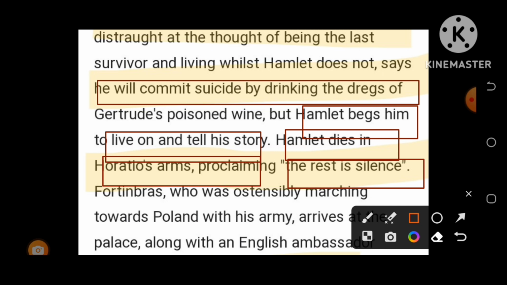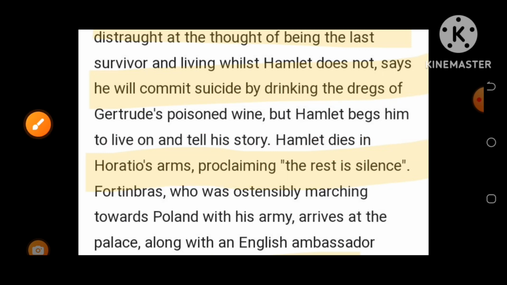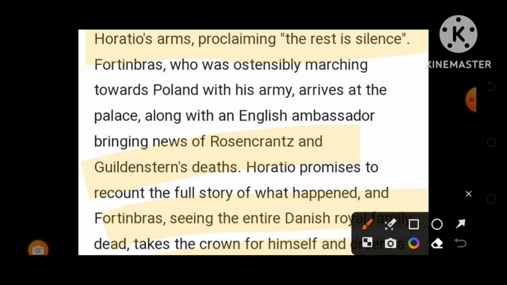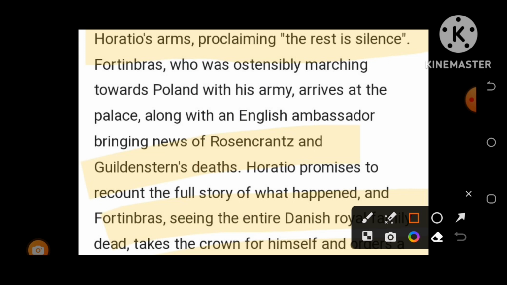And Fortinbras, the Prince of Norway, who was ostensibly marching toward Poland with his army, arrives at the palace along with the English ambassador bringing news of Rosencrantz and Guildenstern's death. Yes, there was news that Rosencrantz and Guildenstern also died.